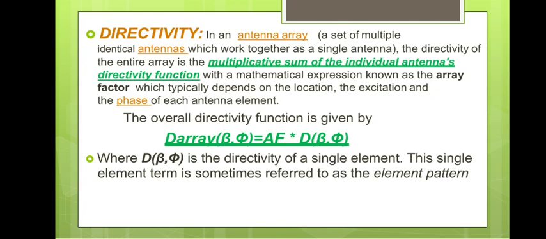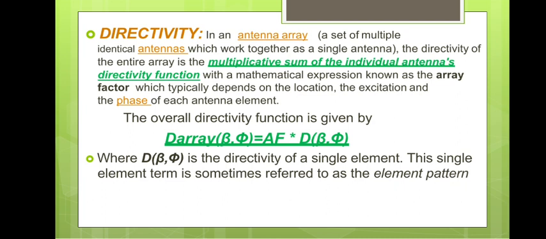Now the directivity in an antenna array: an array is a set of multiple identical antennas which work together as a single antenna. The directivity of the entire array is the multiplicative product of the individual antenna's directivity function with a mathematical expression known as the array factor. That means you generally take the directivity of the array, D of theta comma phi, which is equivalent to the multiplication of the array factor into the directivity d of theta comma phi. That is called the overall directivity relation.